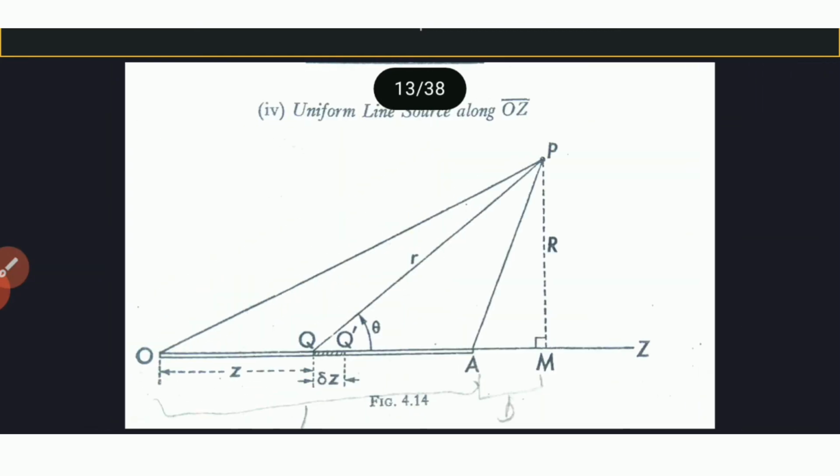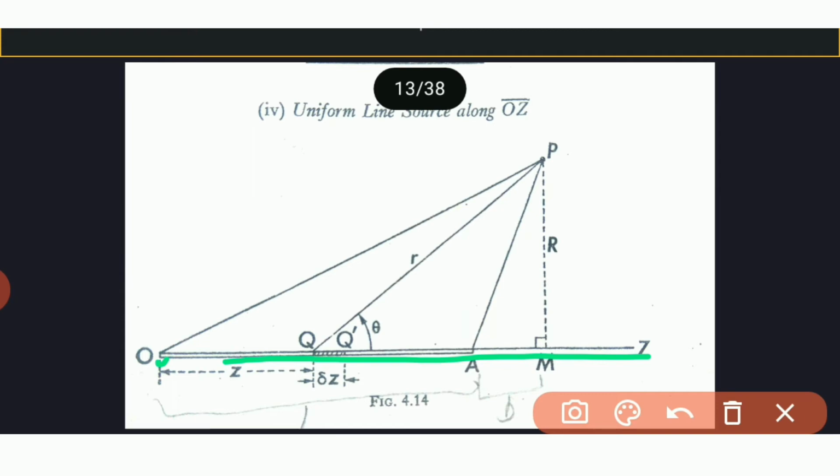Suppose the doublet at this point O, axis along this OZ, is in uniform stream whose undisturbed velocity is minus UK. Then we combine case first and case third.